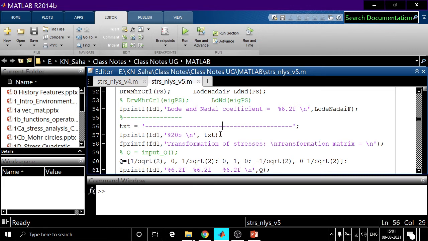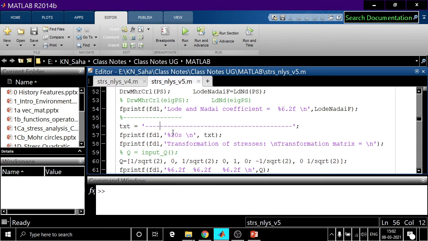This is written in our output file. Fprintf in fd1, the file we opened associated with fd1. We are writing this particular portion of text. We could have written it directly, but just to show you that we can write some string in this format.